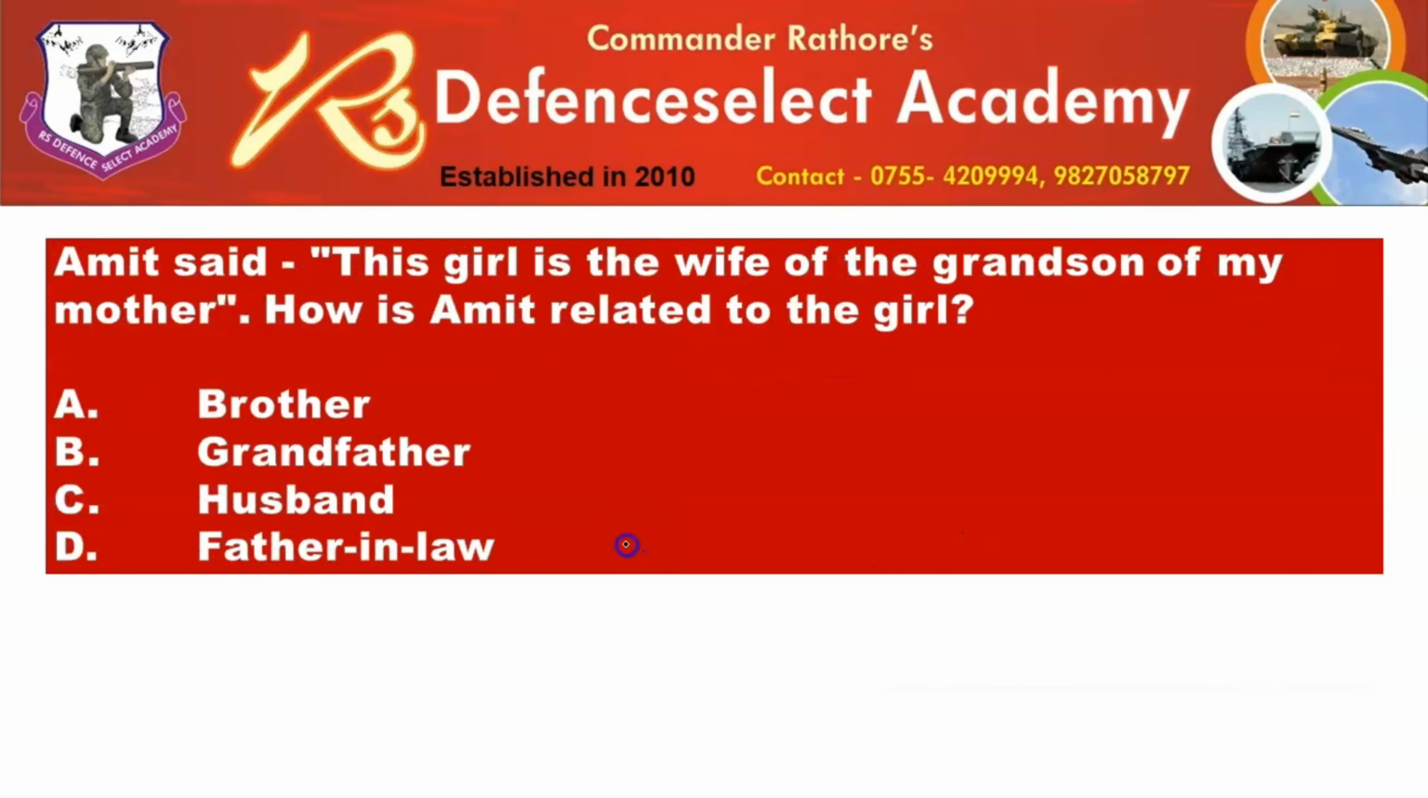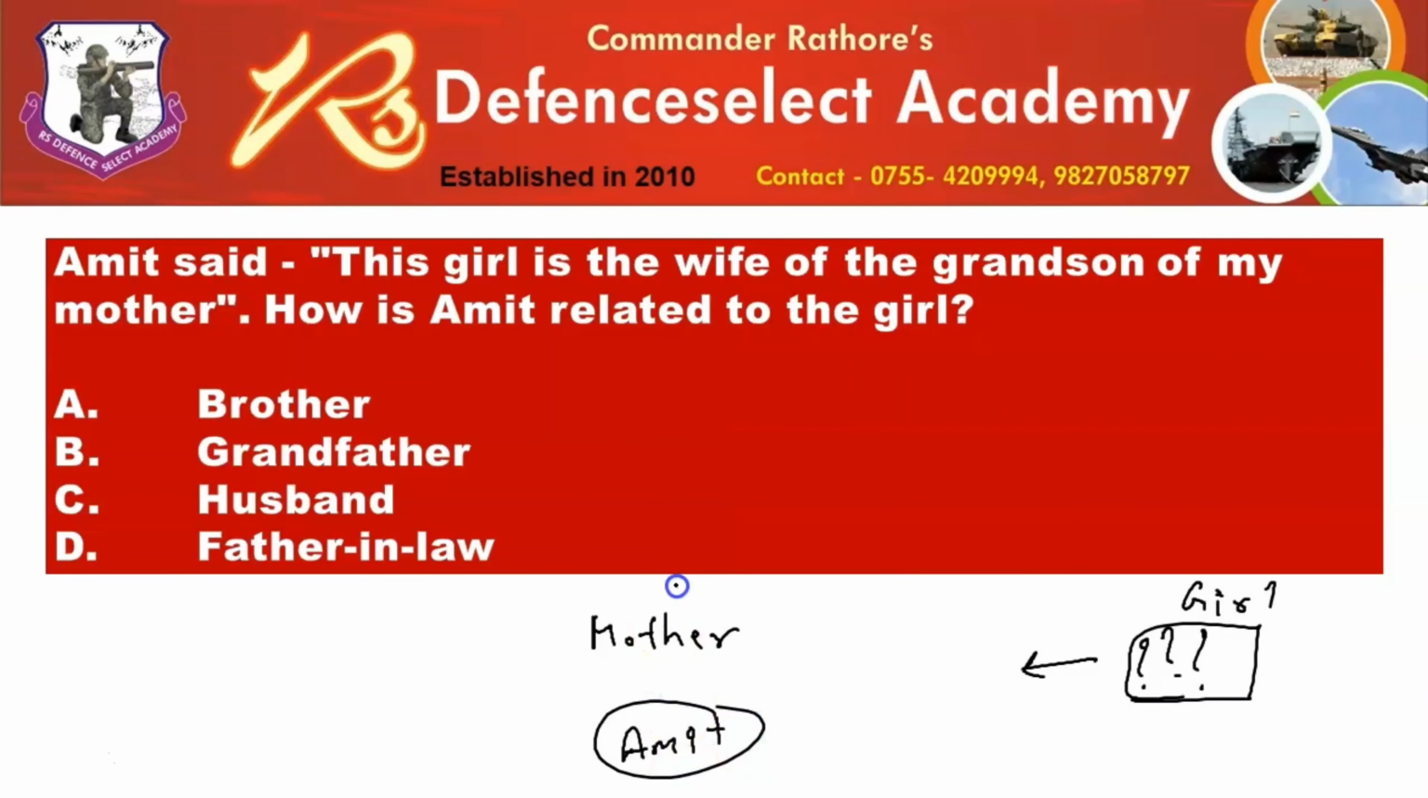Let us pick up one more question. That girl, okay, so the individual about whom Amit is talking has to be a lady, has to be a girl. That girl is the wife of the grandson of my mother. Okay, so let us do one thing. Let us draw mother and let us draw Amit over here. So this will make things very easy. And we have to identify the relation between Amit and that girl. So Amit is saying that that girl is the wife of the grandson of my mother.